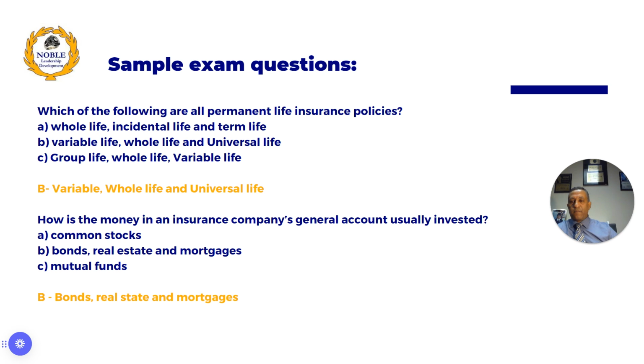How is the money in a life insurance company's general account usually invested? Common stocks, bonds, real estate, and mortgages, mutual funds. The best answer is B, bonds, real estate, and mortgages.